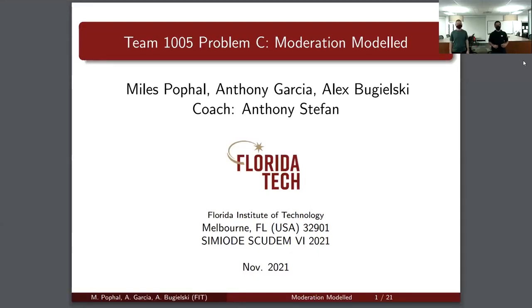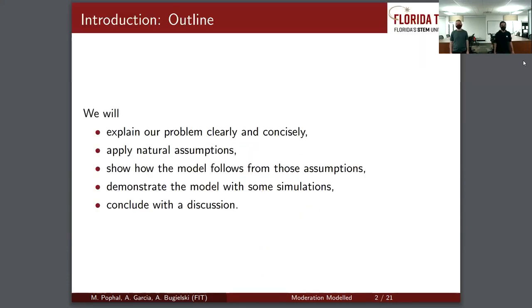So the members of our project are Pophal, me, Anthony Garcia, and Alex Bugielski. We have a coach, Anthony Stefan. We're all from Florida Tech. We're doing problem C, and we're team 1005.